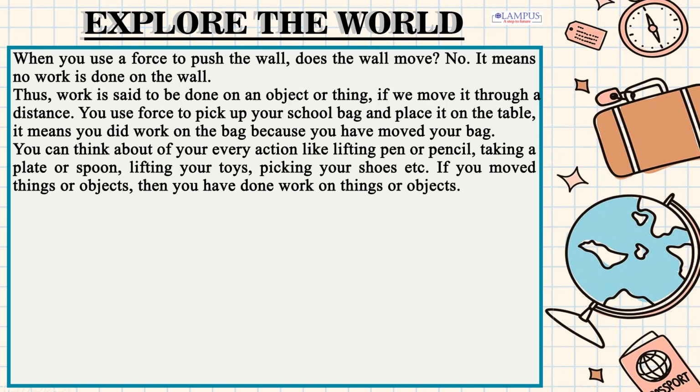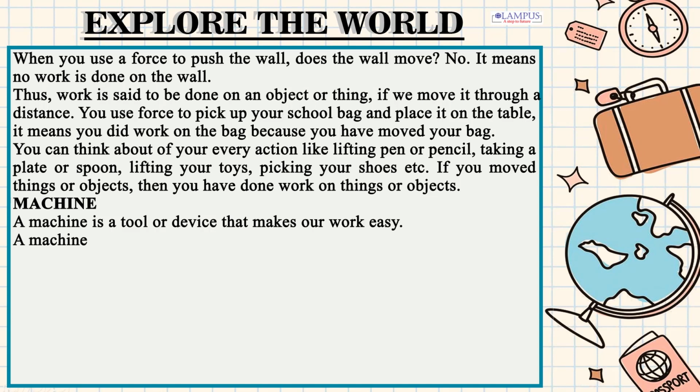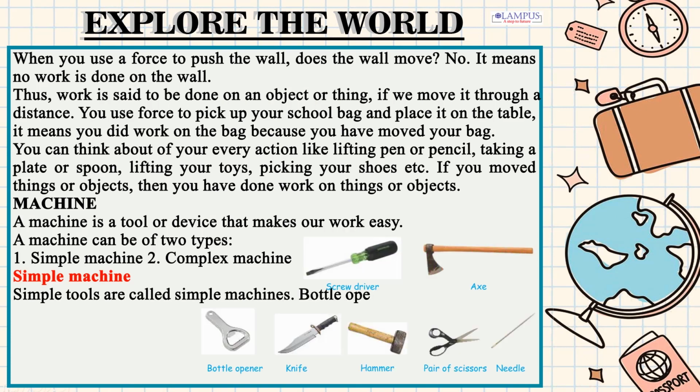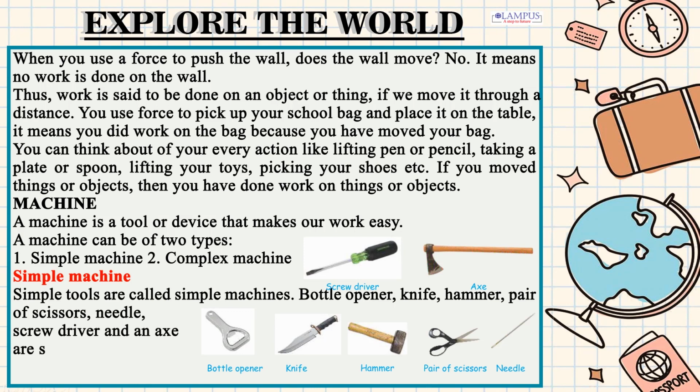Machine. A machine is a tool or device that makes our work easy. A machine can be of 2 types. 1. Simple machine. 2. Complex machine. Simple machine. Simple tools are called simple machines. Bottle opener, knife, hammer, pair of scissors, needle, screwdriver and an axe are some examples of simple machines.